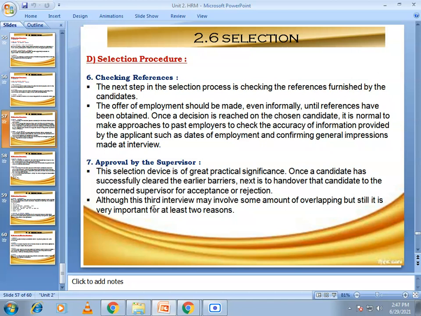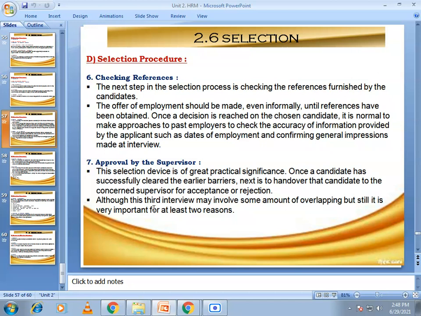Such information may be related to character, work, etc. The usual referees may be previous employers, persons associated with the educational institutions from where the candidate has received education, or other persons of prominence who may be aware of the candidate's behavior and ability.